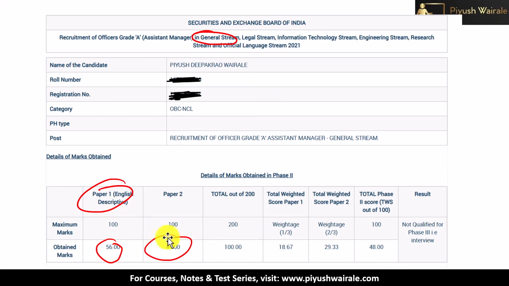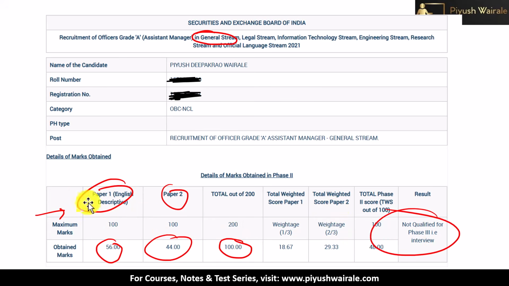And I got 44 marks out of 100 in paper 2, where the syllabus is different for the general stream. In that we have the management part, company laws, all those things in paper 2. I prepared for that and you can see I got 44 marks. But the main thing is that in the English descriptive paper, I got 56 marks out of 100. The total was 100 out of 200, and I didn't qualify for the interview.